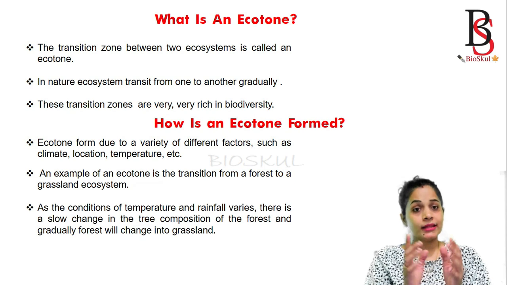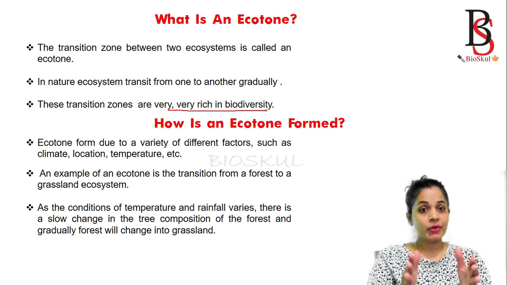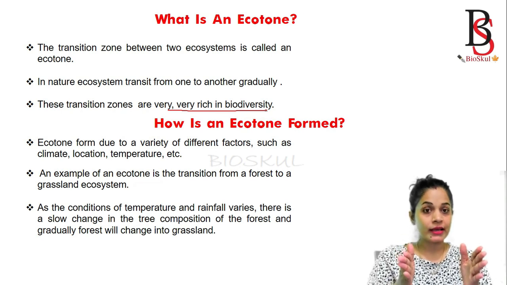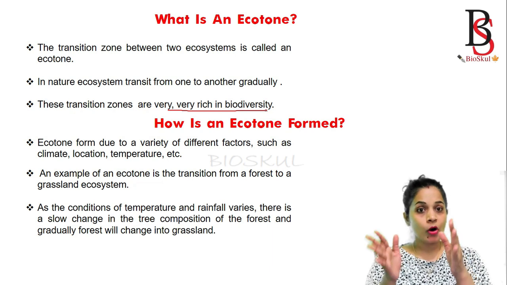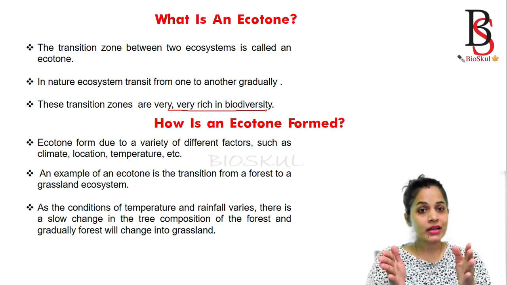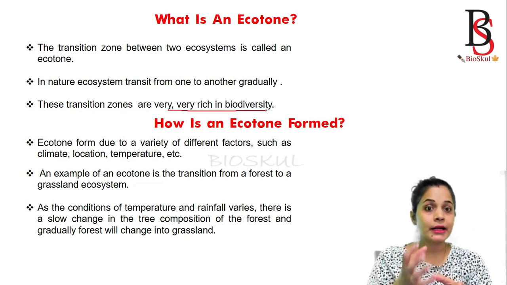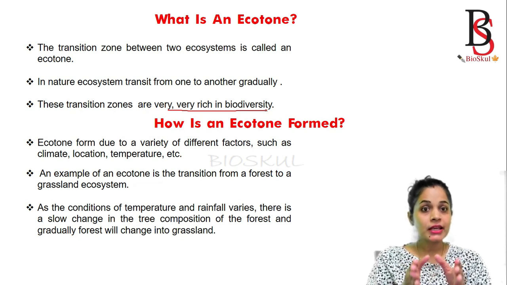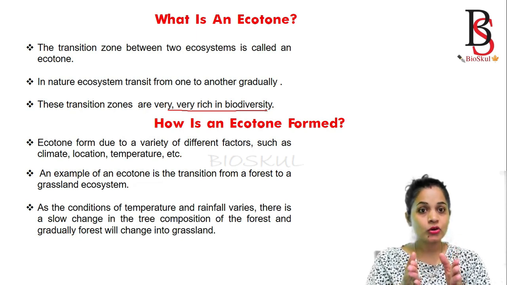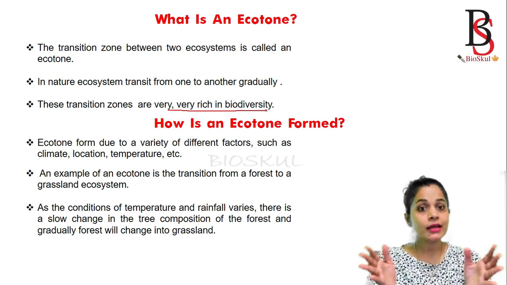These transition zones are rich in biodiversity. Why? Because in the transition zone you will find animal and plant species of both ecosystems, as well as some species of the transition zone itself. Some of the species are adapted to this transition area. So the biodiversity is higher in the transition zone, or ecotone, as compared to the neighboring ecosystems.